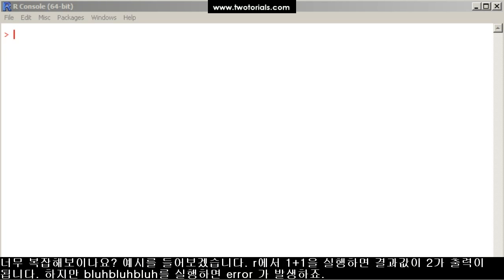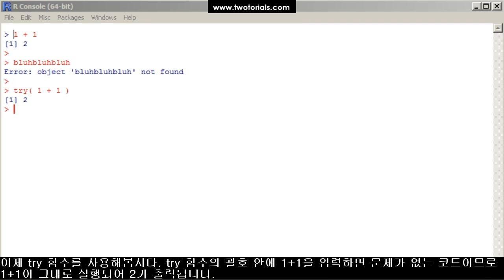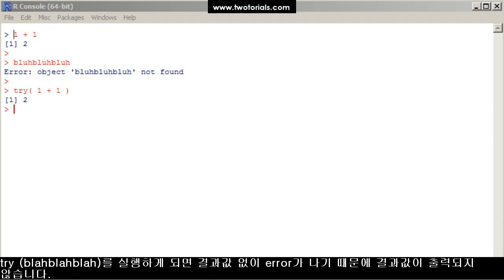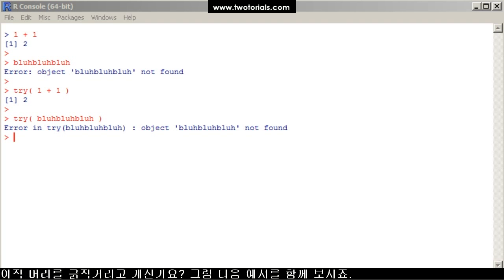Have a listen. If I type 1 plus 1 into R, it will return true. If I type blah blah blah into R, it will return an error. This is the try function. It tries to do something. If I type try 1 plus 1, R tries to return 1 plus 1, and it does. If I type try blah blah blah, R still returns an error. Scratching your head yet? You may need a helmet for what's going to happen next.